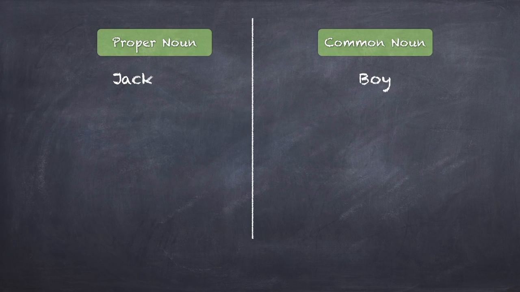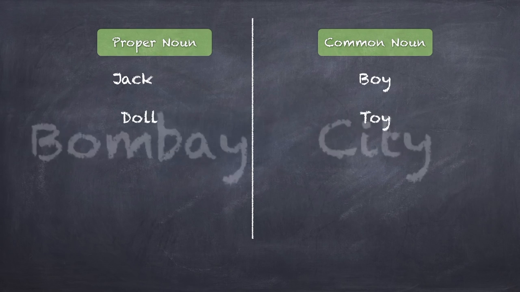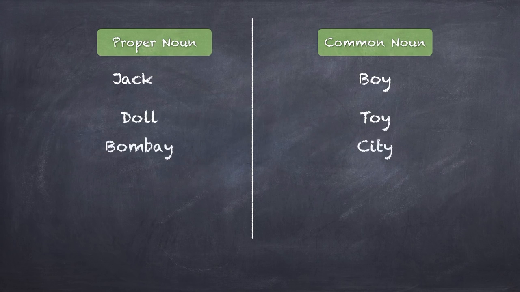For example, Jack is a specific boy. Jack is a proper noun and boy is the common noun, boy being the noun for the whole category or the kind. There are a million boys in the world, so the boy becomes the common noun or the general noun, and Jack is a specific example. This should be fairly easy to understand. City is a general concept and Bombay is a specific city. River is a general class or kind or a concept, and Ganga is a specific example of that.